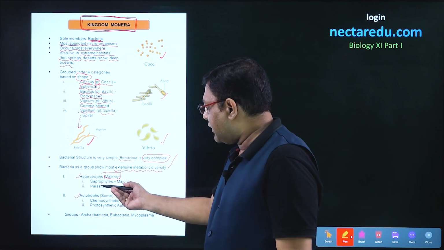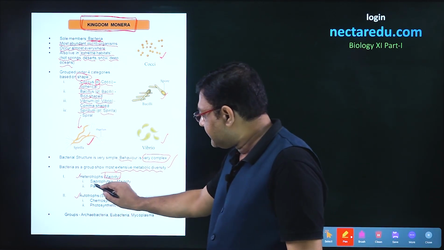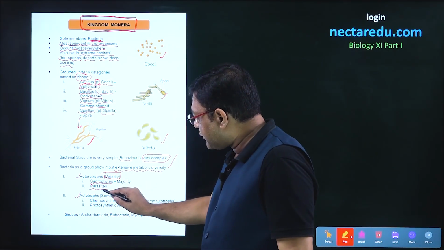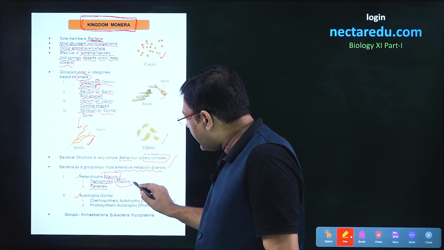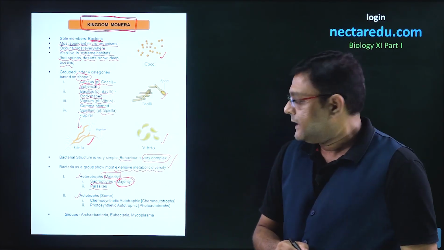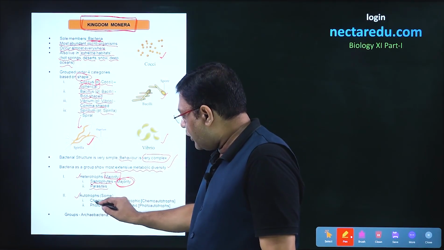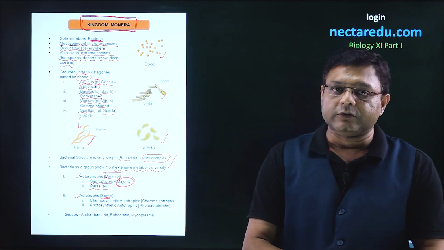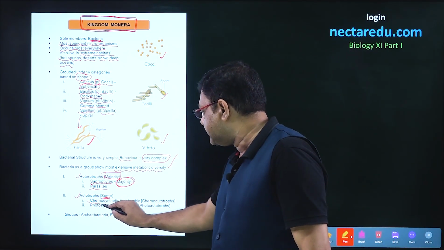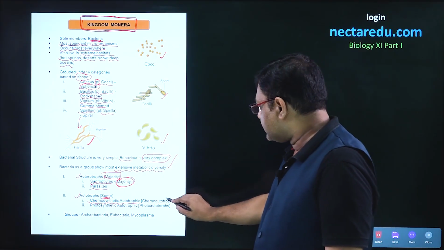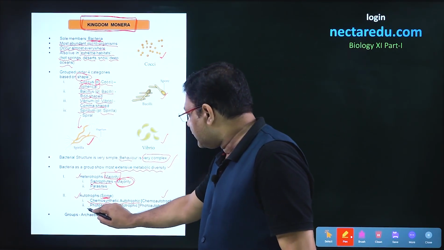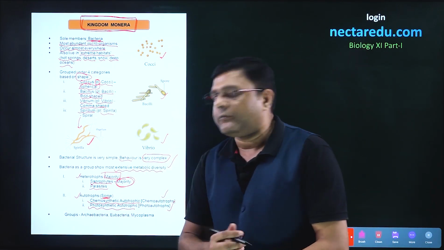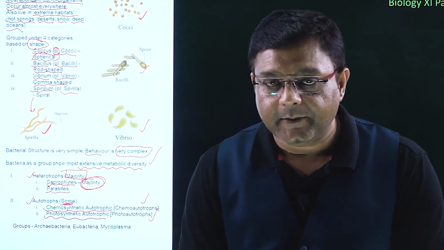Now, inside heterotrophs, there will be two types. The first will be saprophytes and the second will be parasites. Out of these, saprophytes will be in majority. The second type were the autotrophs, which were lesser in number. Autotrophs can as well be of two types. The first will be chemosynthetic autotrophs, which are also called chemoautotrophs. The second is photosynthetic autotrophs, which are called photoautotrophs. So this is the metabolic diversity which is present in bacteria.